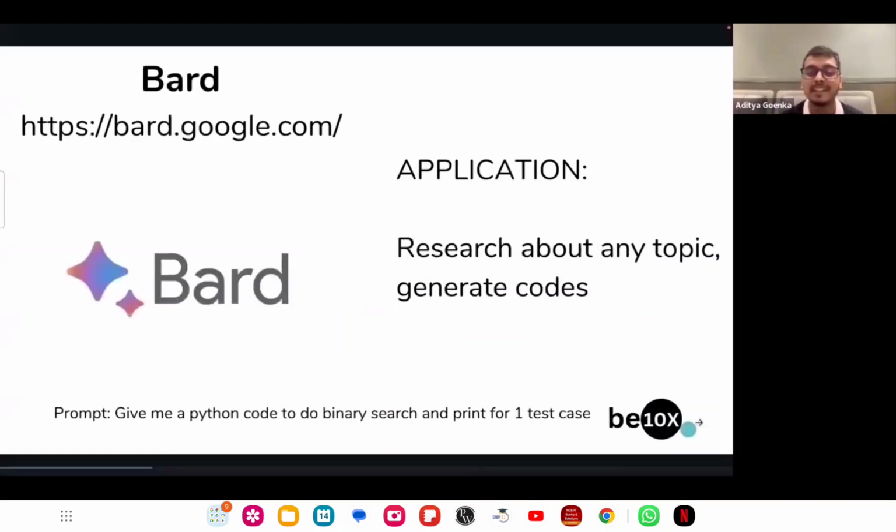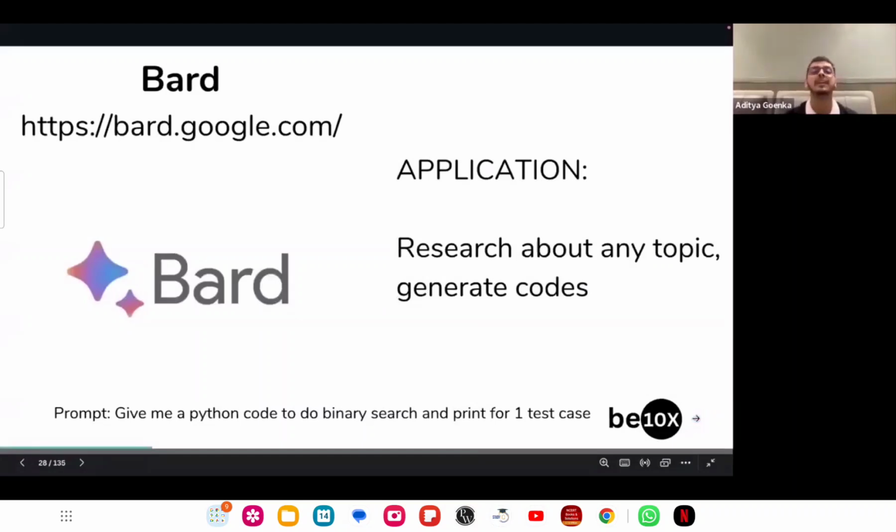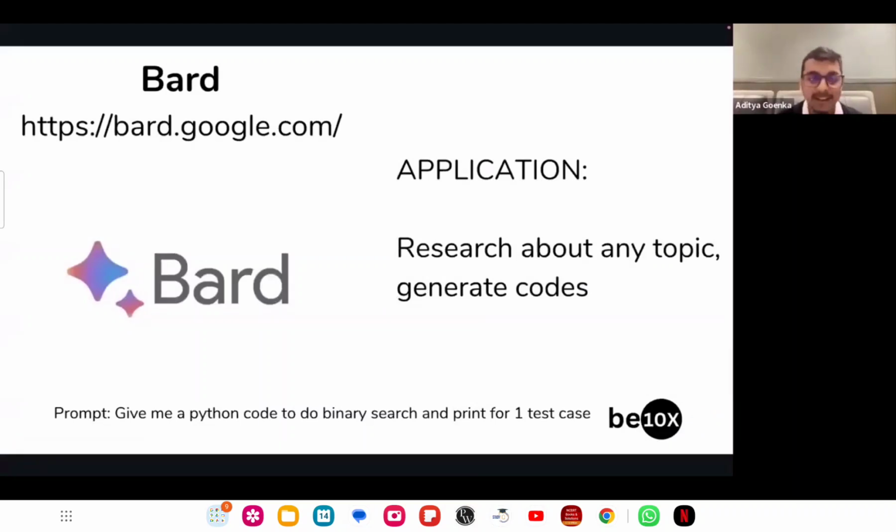What is the name of this particular tool? The name of this particular tool, guys, is Bard. Bard is basically an LLM itself, which has been launched by Google, via which you can generate codes as well. So I see a question, why not ChatGPT? You can use ChatGPT for the same as well. I just wanted to show you more tools via which you can do the same work.